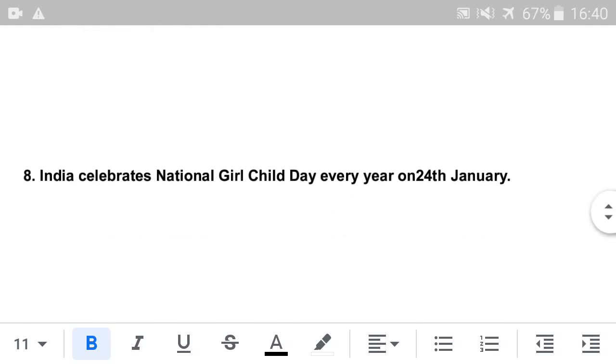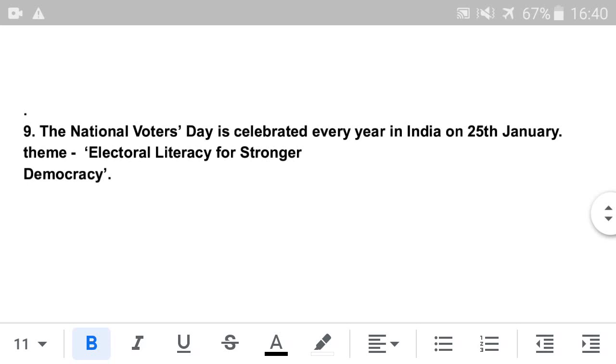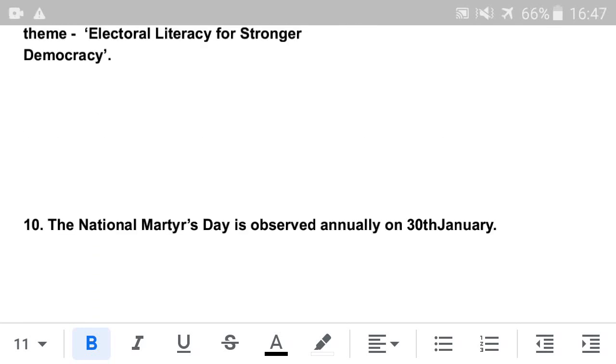Next, India celebrates National Girl Child Day every year on 24th January. Next is National Voters Day, which is celebrated every year in India on 25th January. Theme: Electoral Literacy for Stronger Democracy. Next is National Martyrs Day, which is observed annually on 30th January.